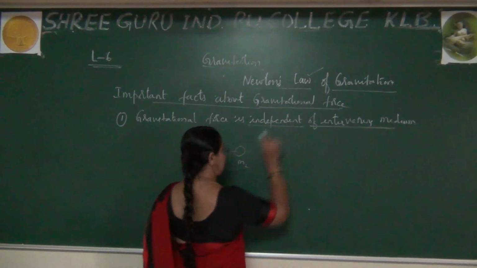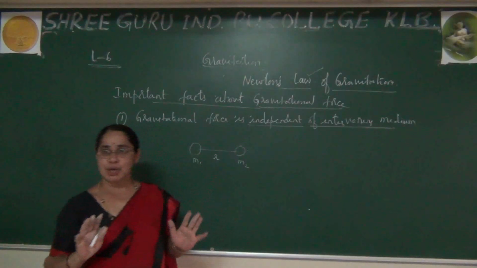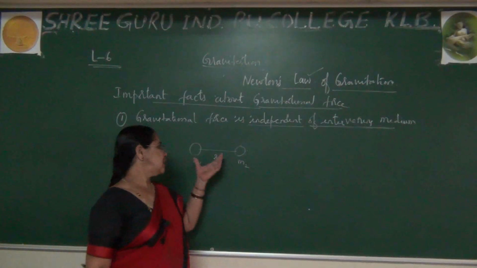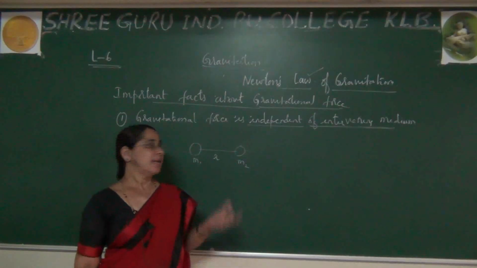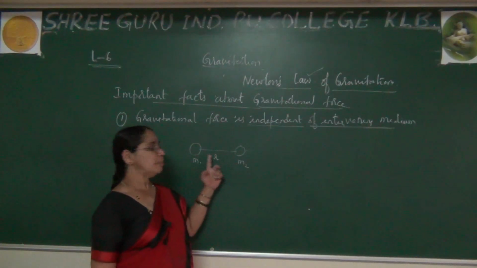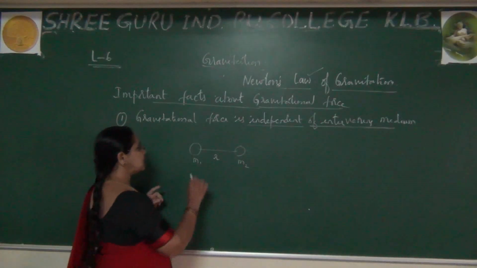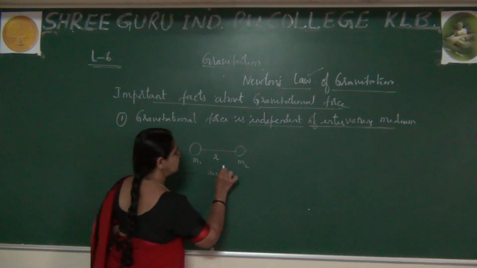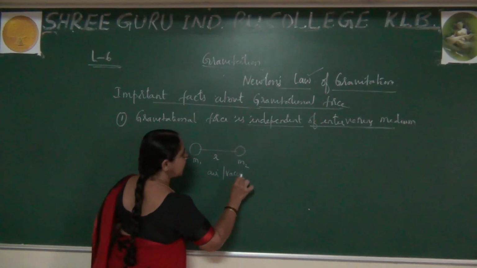What I mean is, suppose I take two masses separated by some distance, and in between these two masses I place air or vacuum.